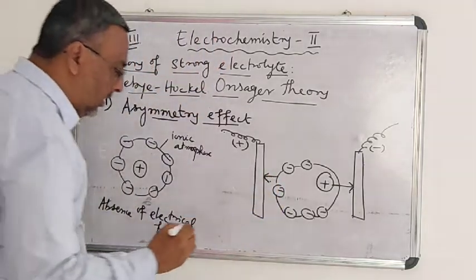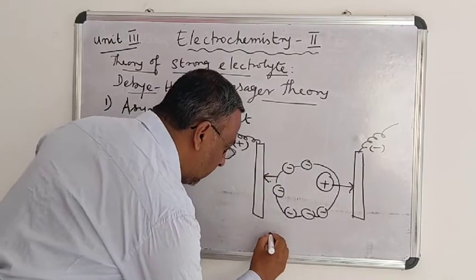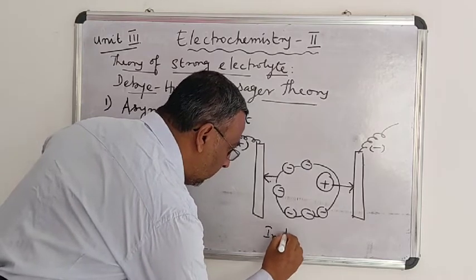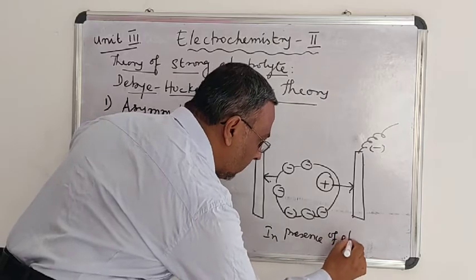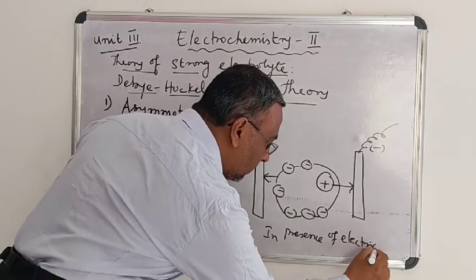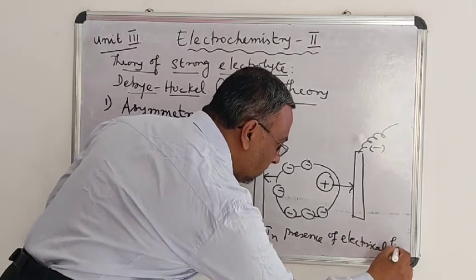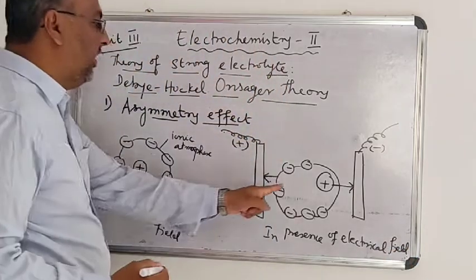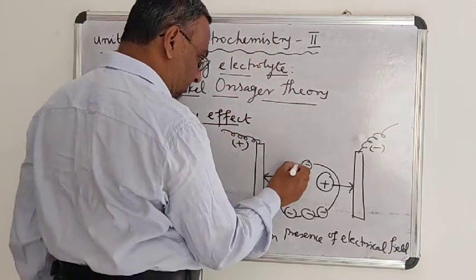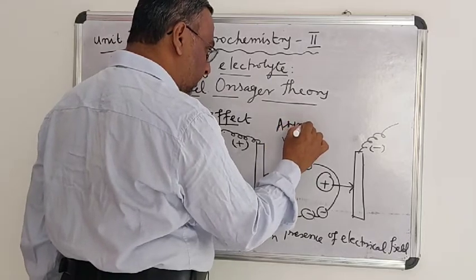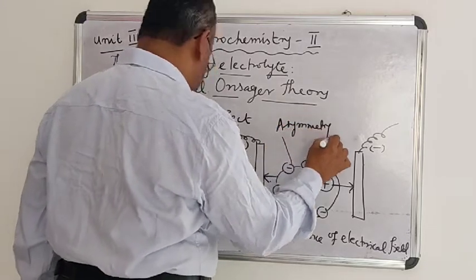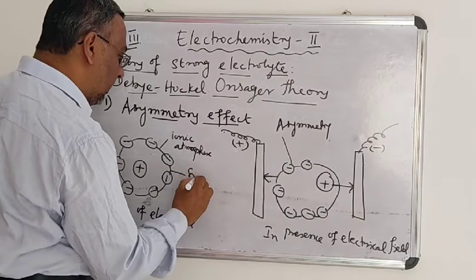This is in the presence of an electrical field. This is asymmetry in the ionic atmosphere. This is symmetry.